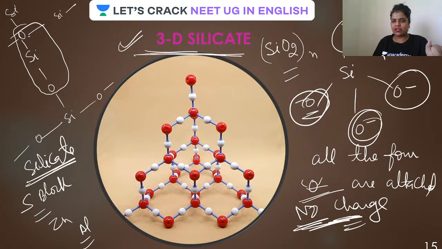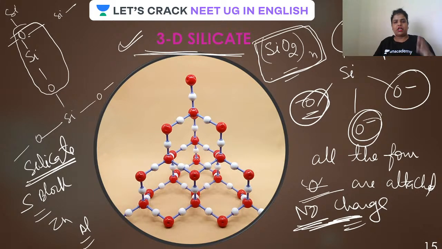So this was very clear. I hope you got today's video very, very clearly. If some of you could not get it, please repeat it again and try to get most of this one so that you never make any mistake, guys. I'm repeating, this is the general representation of 3D silicates. So 2D silicate, 1D silicate, 3D silicate, amphiboles are all clear to you guys.